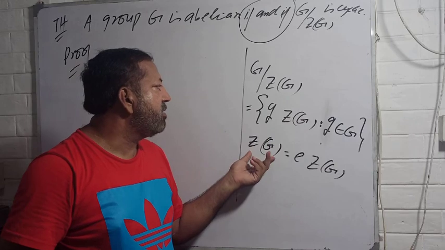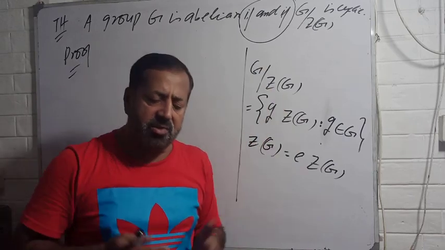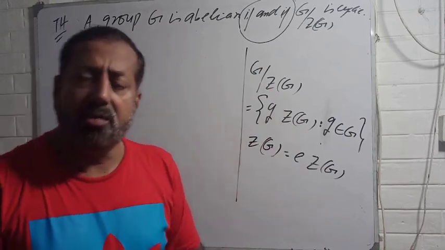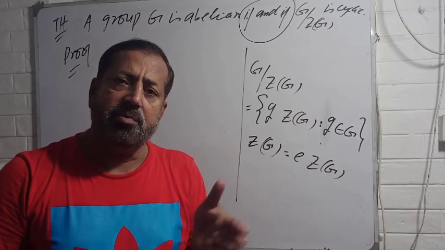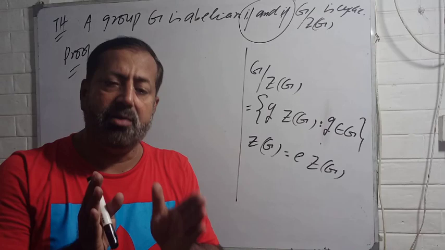That's why the center of G is in fact the identity. Also you know that the normal subgroup N in the factor group G by N is the identity of the factor group G by N. So remember this in your mind.